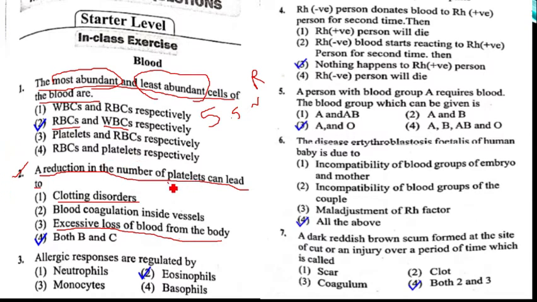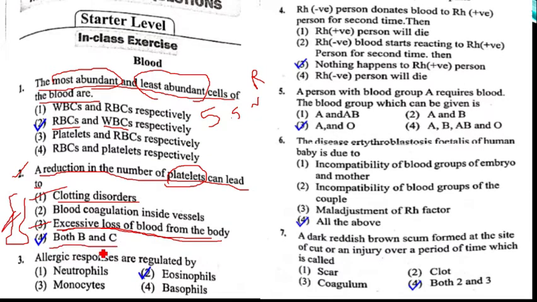Actually, platelets are used for the coagulation of blood, meaning clotting of blood. If the platelet number is decreased, it affects the clotting of blood, and when there is no clot on the injury, or no blood clotting, it leads to loss of blood from the body. Hence, we can say excessive loss of blood also. Hence, 1 and 3 are both correct.